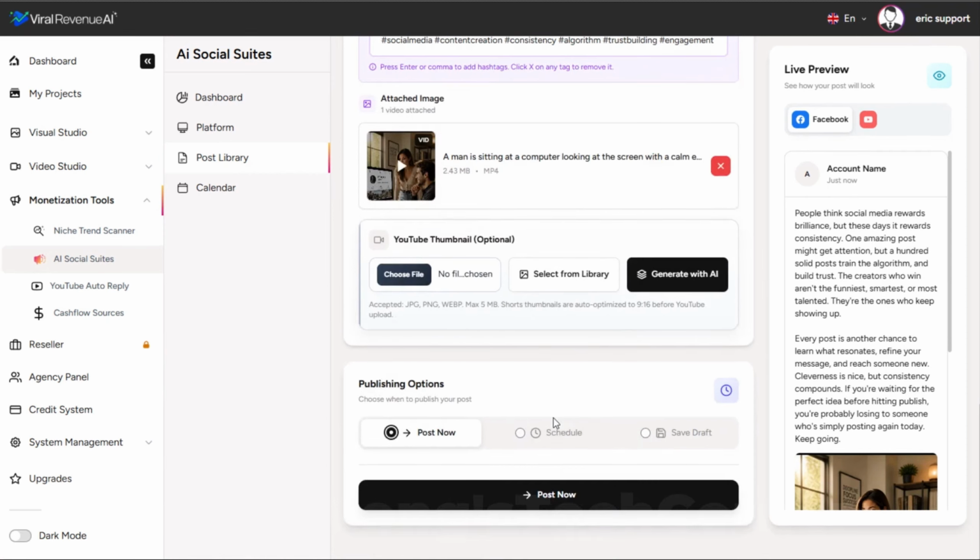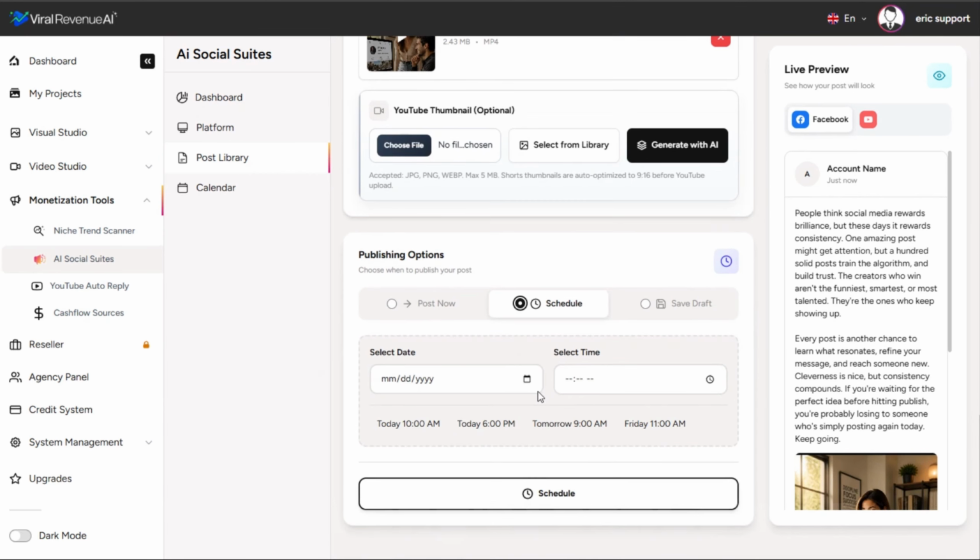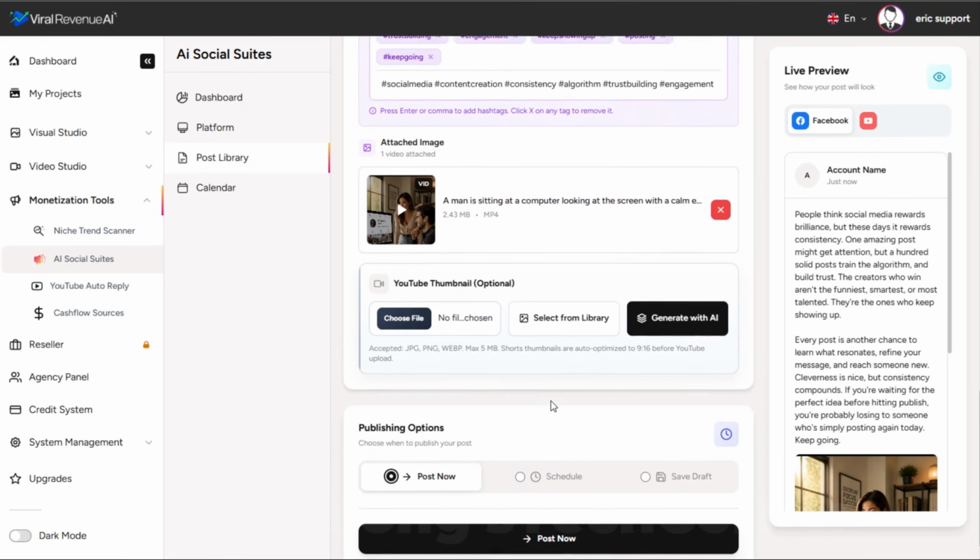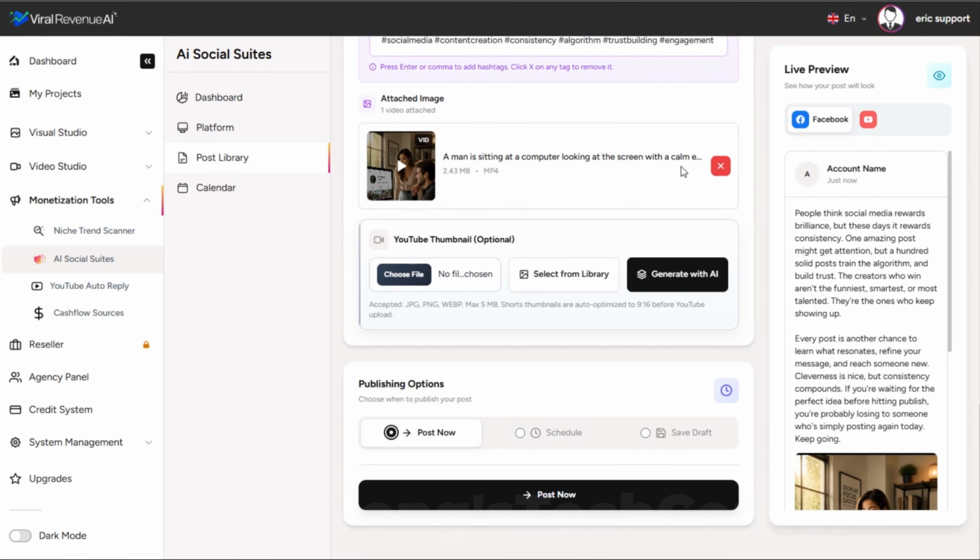So I do encourage you to use the scheduling feature once you've created a good bit of content and can schedule, say, at least a week's worth of posts all at once. That's a great way to save yourself a ton of time. But even just doing post now is going to save you a good bit of time, because instead of having to log into each of these accounts individually, you can post it all at once. So we'll go ahead and just post it now so you can see how it works.